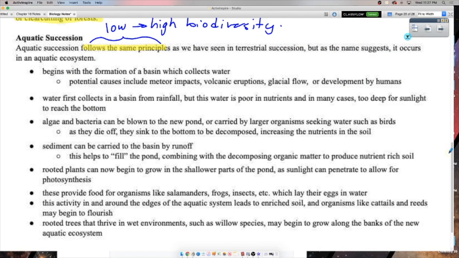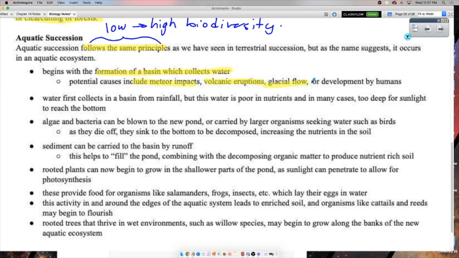So essentially what needs to happen is, well, first you need to have water. So some kind of basin needs to form that will collect water. How can you do that? You name it. Anything that's going to hold water, you just got to make it, right? Meteor impacts, volcanic eruptions. Those can leave big holes in the earth that can gather water.